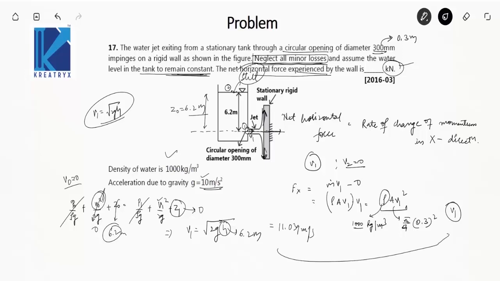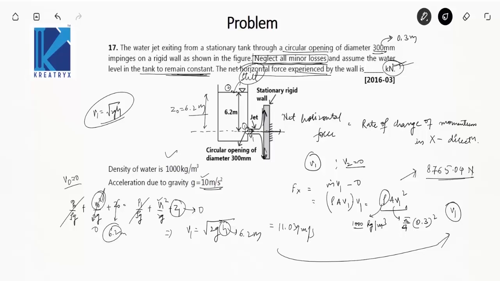Put this v1 here, and you'll get the net horizontal force experienced by the wall, which will be equal to 8765.04 Newton. However, please be careful that you have to fill the answer in kilonewton. Do not make this mistake.